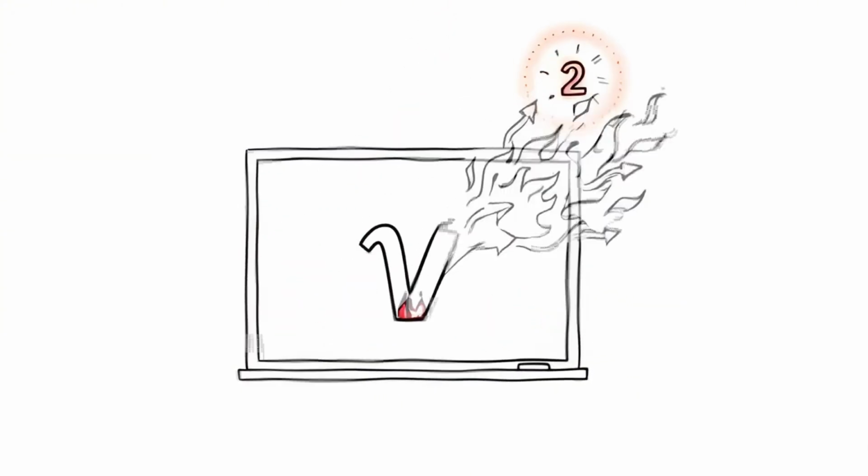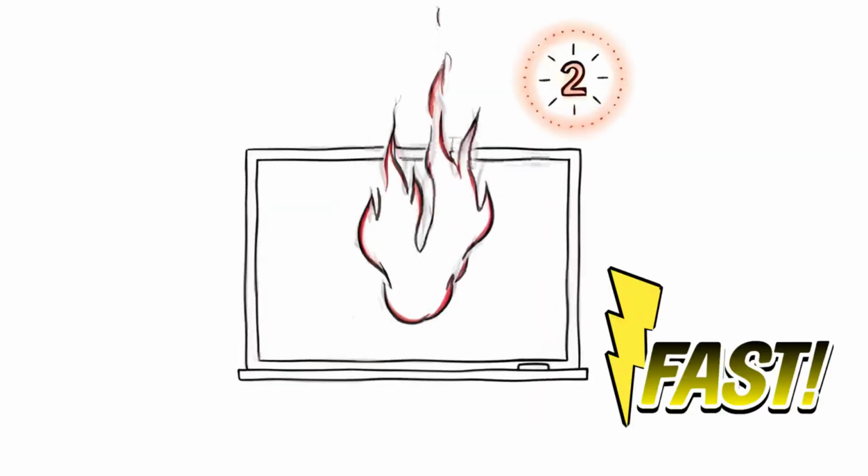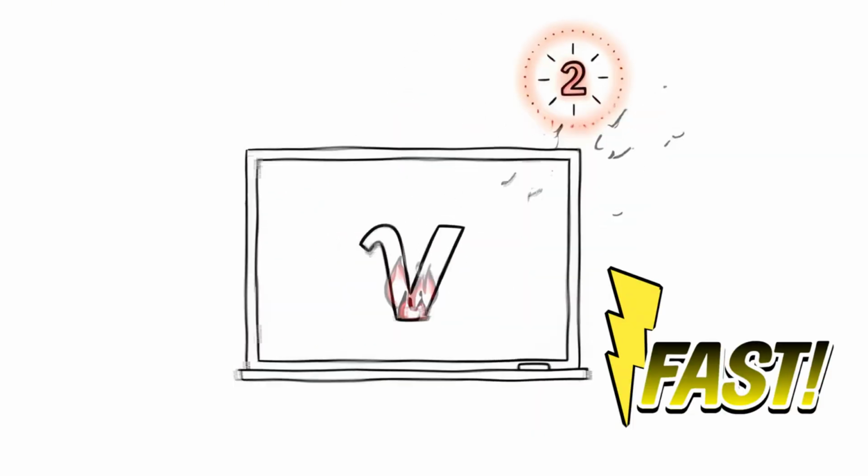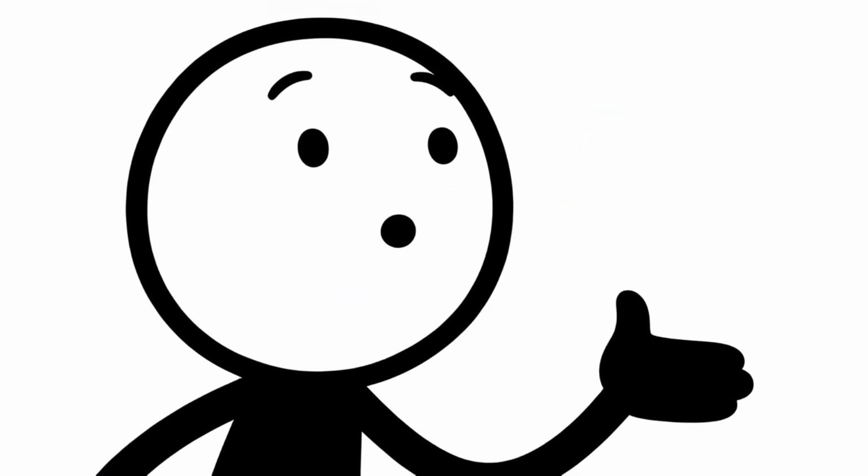And notice that little number 2 floating above it? That is the exponent, the square. That little 2 is the most dangerous number on the highway. Because velocity is squared, the energy doesn't go up in a straight line. It explodes. Let's stop looking at equations and look at heights. This is the drop of death.